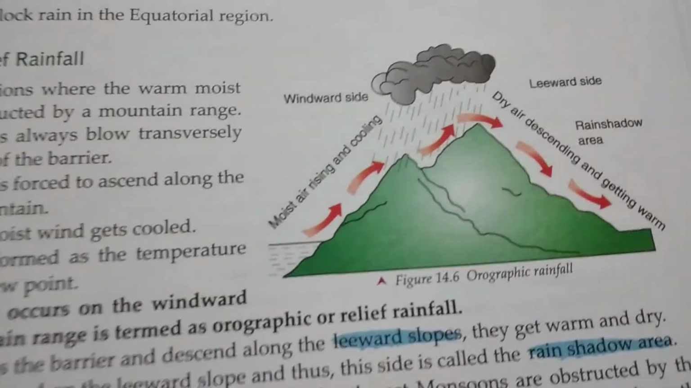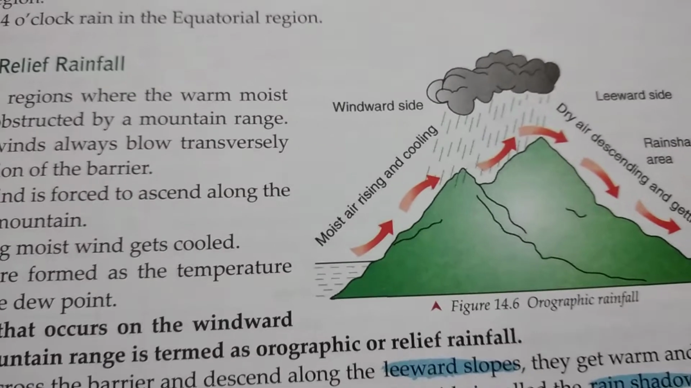The next kind of rainfall is orographic rainfall. It is very important for our country because in India 80 to 85% of rainfall is orographic rainfall. Now what is orographic rainfall? Let us try to understand that. See the diagram and it will be easier for you to understand.